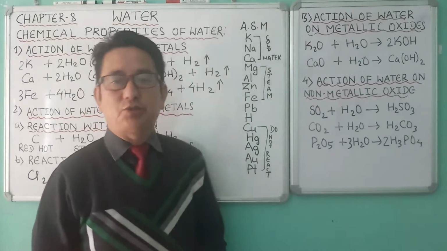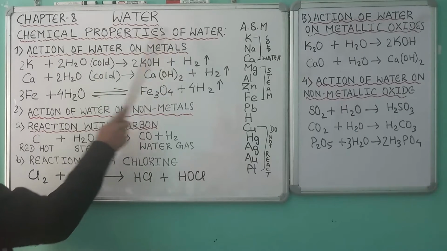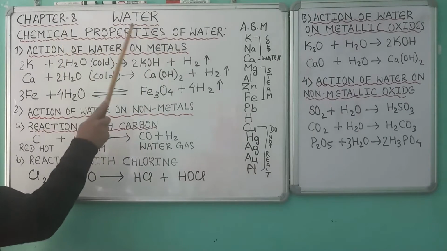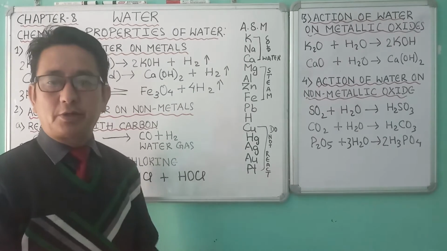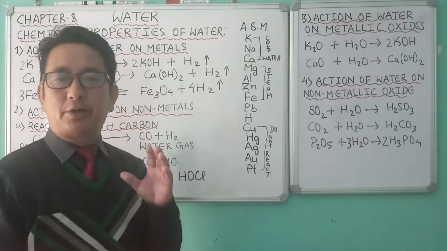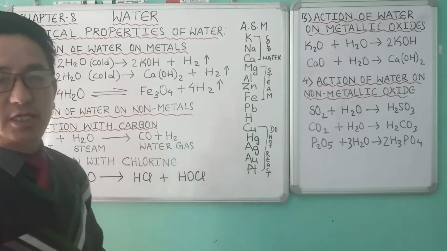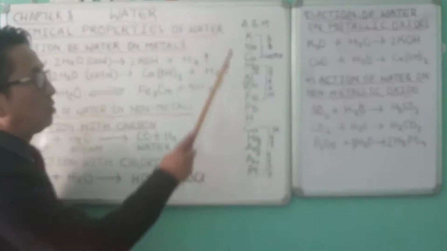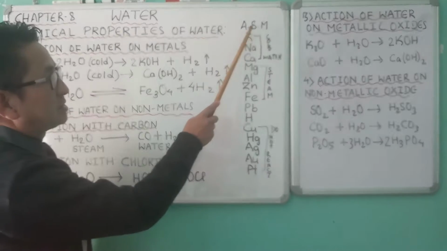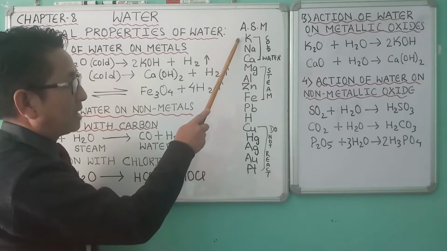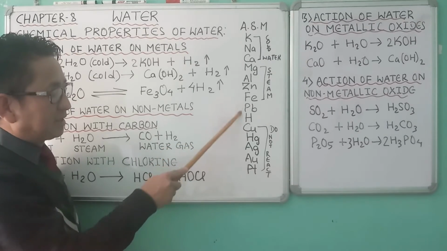Today I would like to explain to you the chemical properties of water from chapter 8, that is, from water. For this you can refer to page numbers 139 and 140 in your textbook. Before I start this, I would like to explain to you the activity series of metals. The activity series of metals is a list of metals which are arranged in decreasing order of their reactivity.